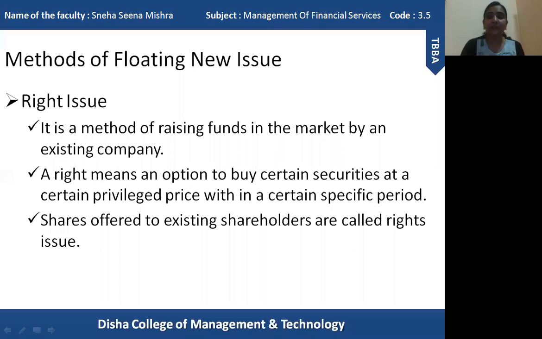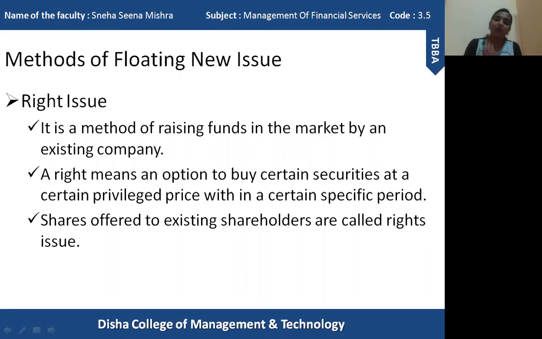Now these rights are issued to the existing shareholders in a particular proportion. Now what is the proportion? For example, a particular shareholder holds around 10% of the total equity shares, not right issue, but which were issued previously.